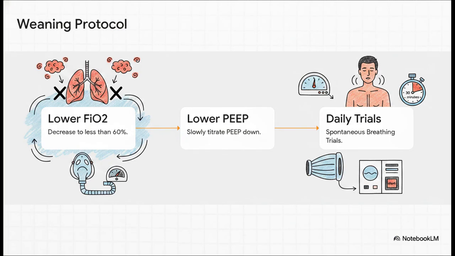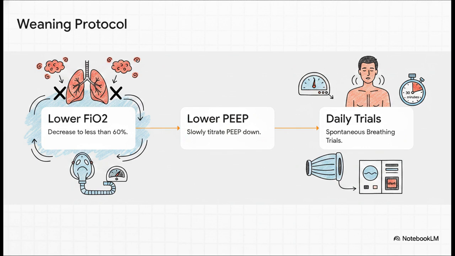It's a delicate 3-step dance. Step 1 is dropping the FiO₂ below 60%. This is absolutely crucial because prolonged high oxygen levels actually generate free radicals that cause toxic injury to the lungs themselves. Once the oxygen is at a safe level, step 2 is to slowly titrate that PEEP down.